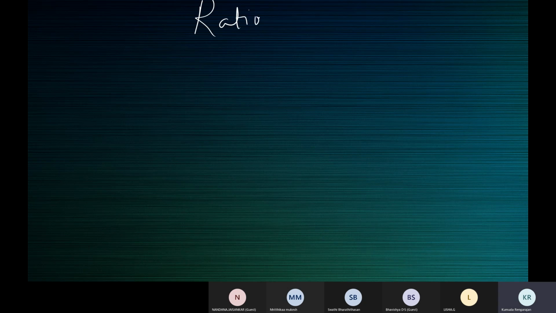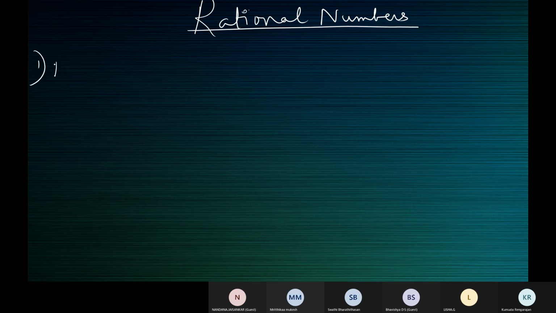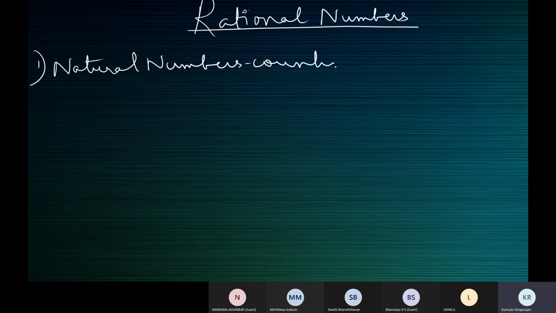If you don't have a copy, just make a note in a rough book and you can make a fair copy later. Under that, natural numbers. You must be quick in writing. Counting numbers are called natural numbers.